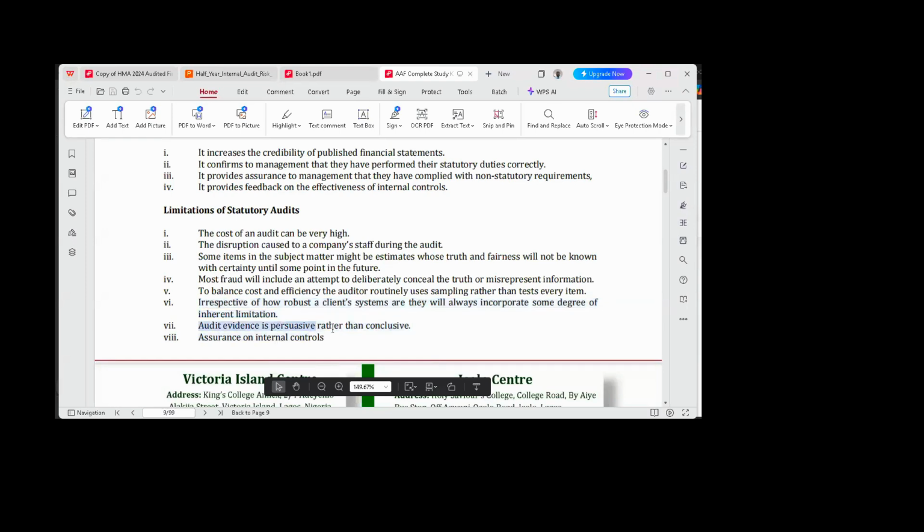Next one. Another limitation is that audit evidence is persuasive rather than conclusive. What that means is that it depends on who the auditor is. If the auditor is somebody with a sweet mouth, a sugar-coated mouth, he can present his audit report as though he has done a perfect job, whereas he did not do anything. So that's what we mean by that. It depends on how convincing the auditor is during his presentation. The more convincing he sounds, the better it is for him.